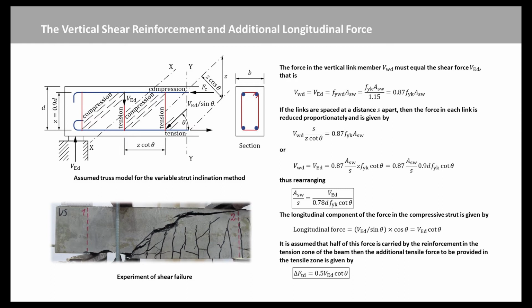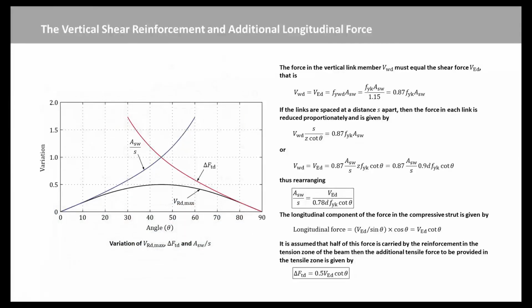To provide for this longitudinal force at any cross-section, it is necessary to provide longitudinal reinforcement, additional to that required at that section to resist bending. This figure shows the variation of these functions, from which it can be seen that as theta is reduced, less shear reinforcement is required, but this is compensated for by an increase in the necessary longitudinal reinforcement.